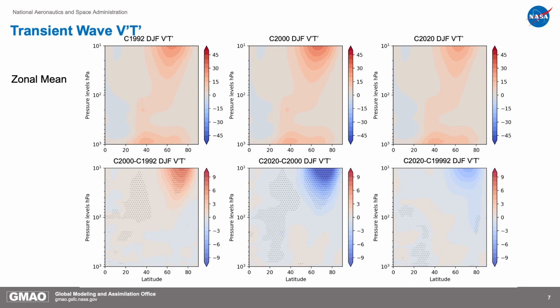Now, similar plots for transient wave activity, which is responsible for heat transfer from the tropics to the pole, show that the heat propagation in the Northern Hemisphere high-latitude stratosphere increases from 1992 to 2000, whereas it decreases from 2000 to 2020. This dynamical forcing from transient eddy motion shows the role of dynamical forcing in setting the warming part of the pattern.